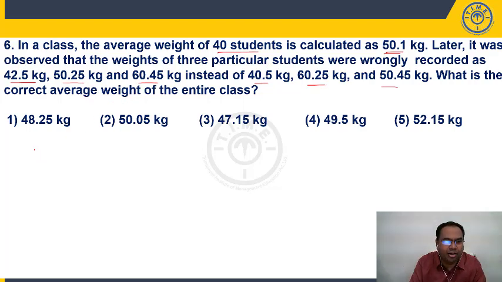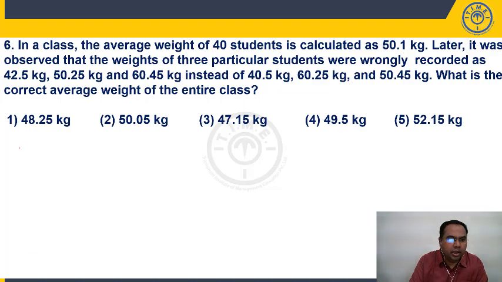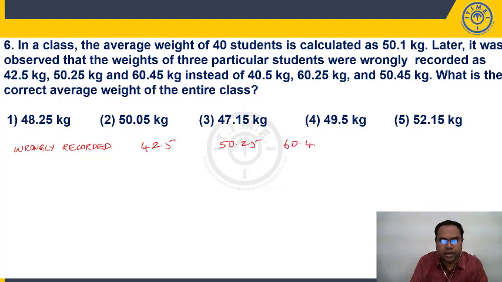Now, don't get into adding all this here. Wrongly recorded. What are the values wrongly recorded here? 42.5, right? 50.25. Third value 60.45. Actual values, I have to take these values. Actual values are 40.5, 60.25 and 50.45.